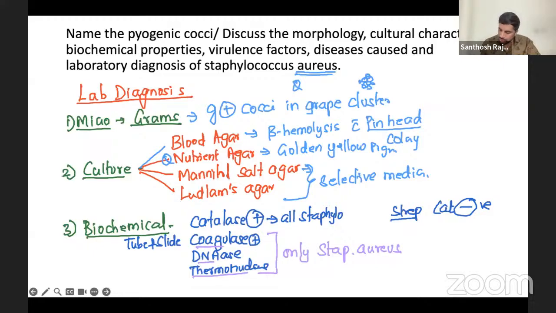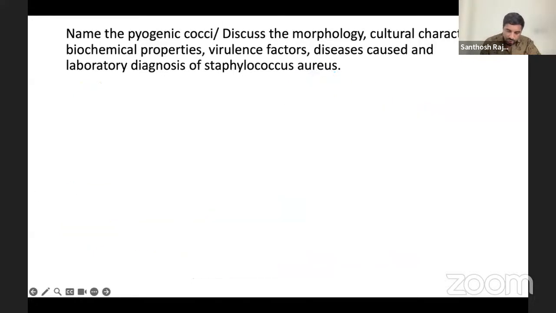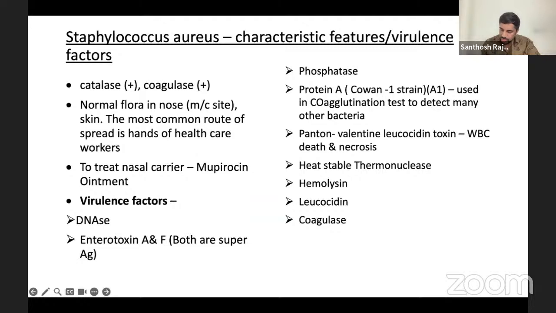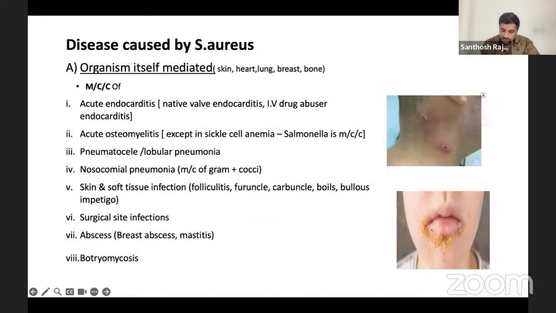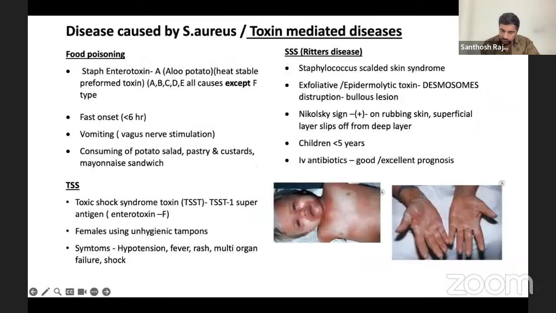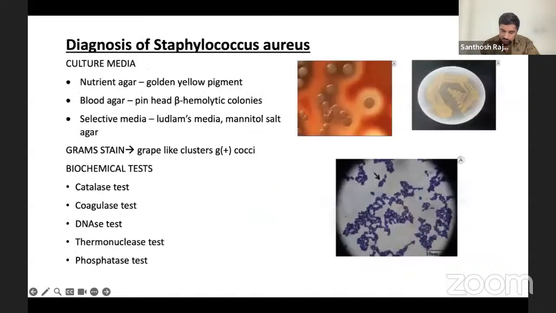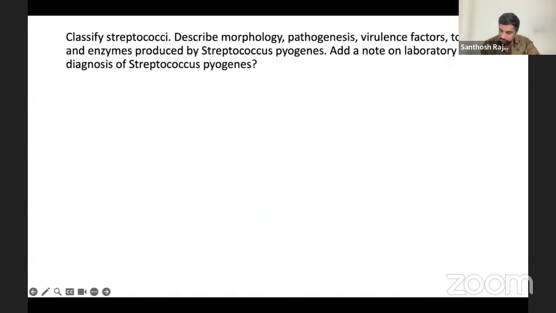Now, next question. We have done with our Staphylococcus. You can see all explanations given here. Nothing is missed. You can check the diseases also here, and you can see food poisoning, everything is given here. Culture media and all the tests are mentioned here.